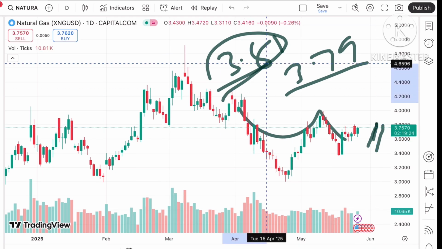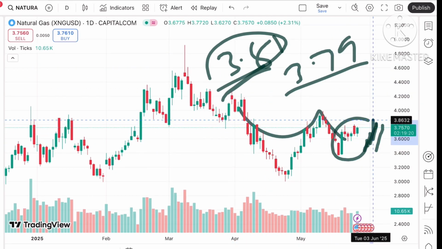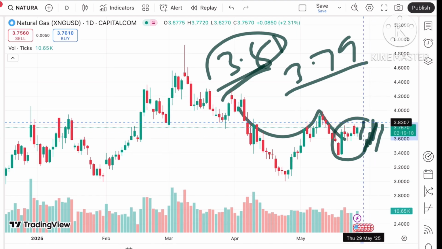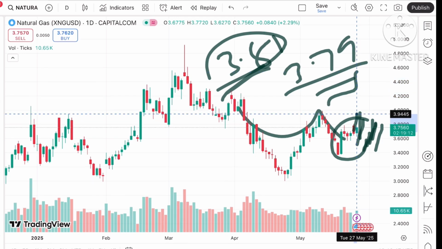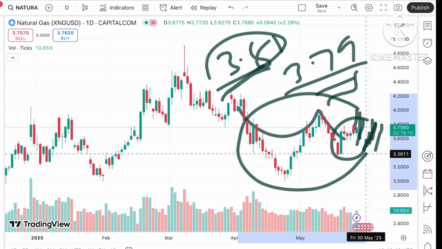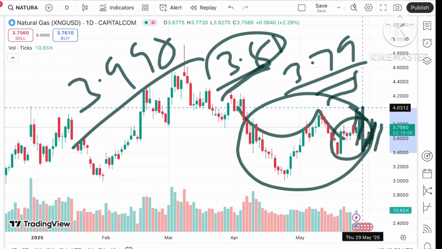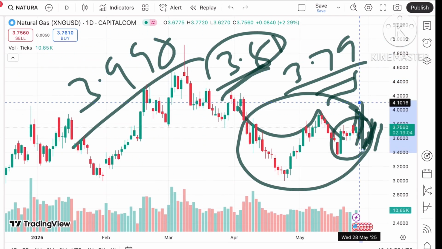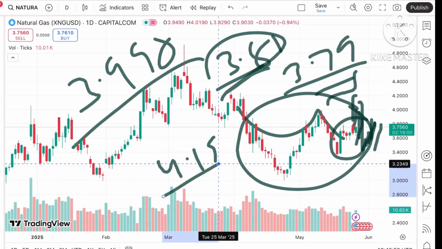If it starts going to 3.9, it can cross 3.86, because this level is already tested. Chances are high it can touch 3.96, and from there move above $3.998. If the price moves above that level, a chance of going towards 4.1 and from there 4.19, and then further high.